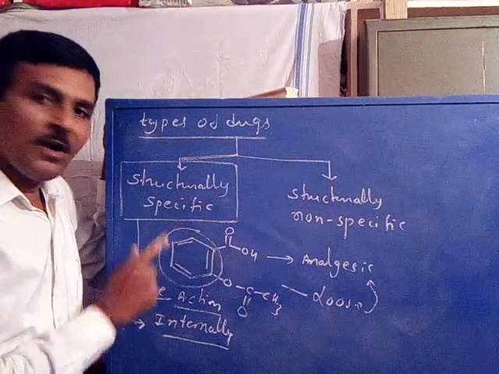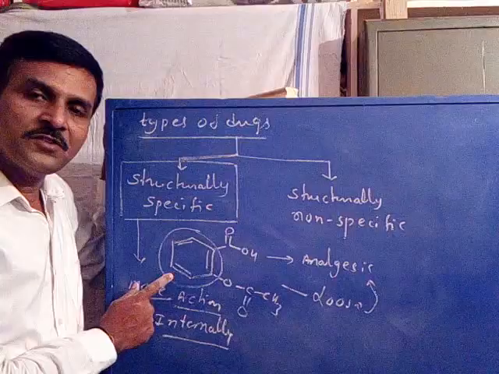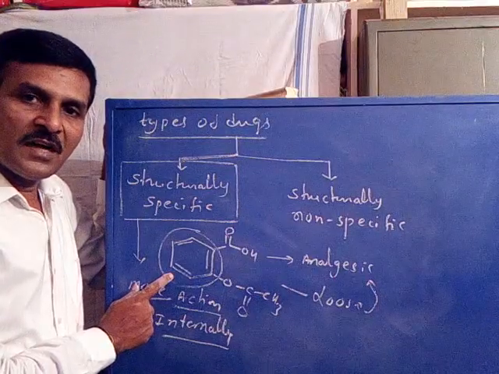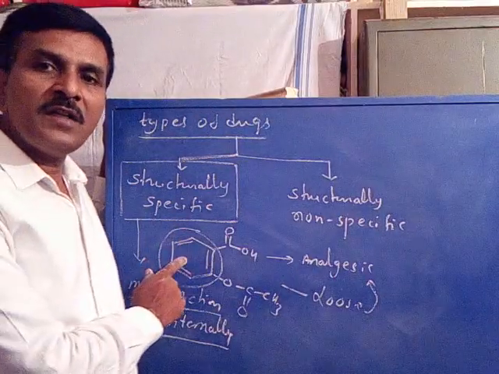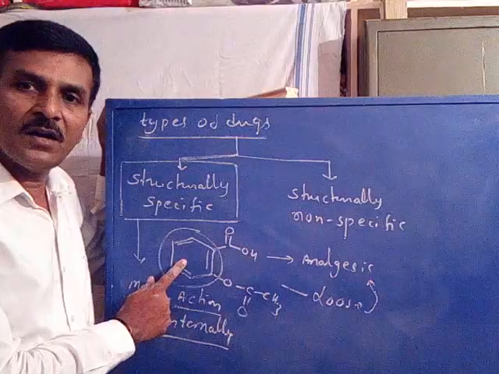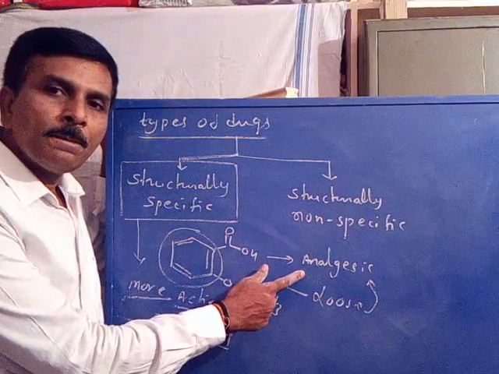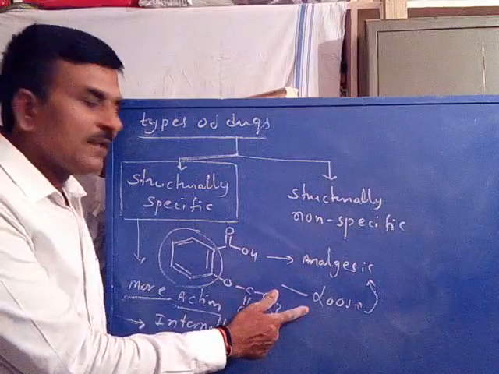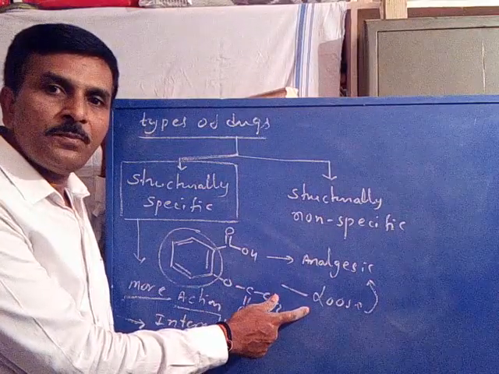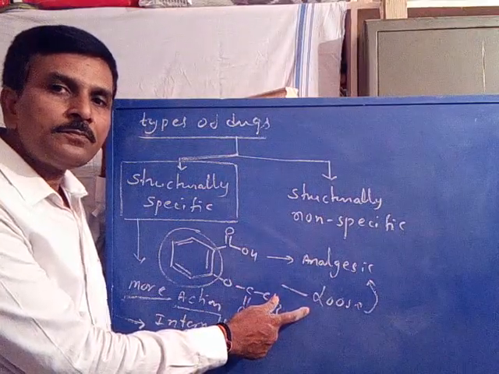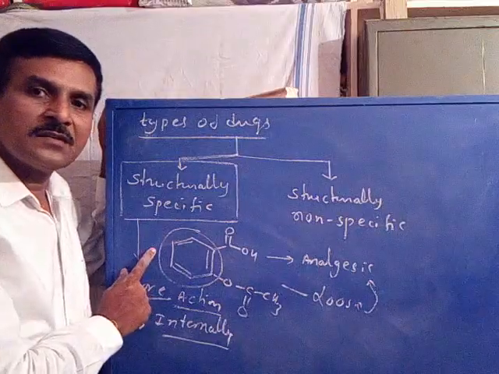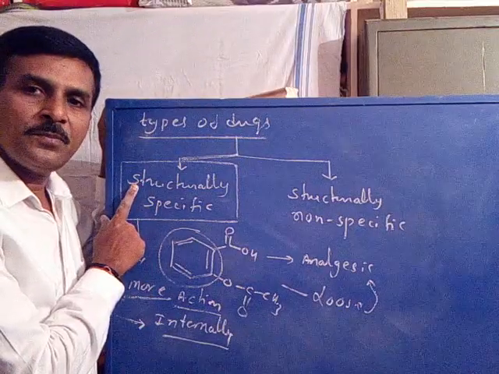Hence a small structural modification, or even a small change in the stereochemistry of the drug, may make them lose their specific activity, or sometimes change their specific activity. Such kinds of drugs are called structurally specific drugs.